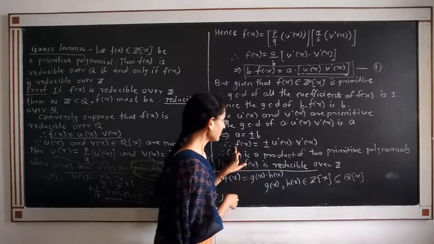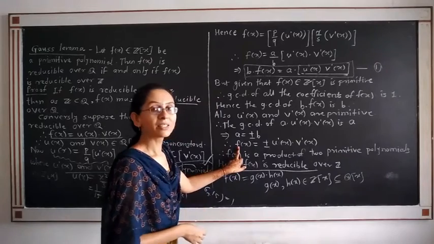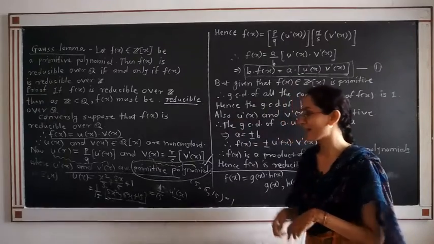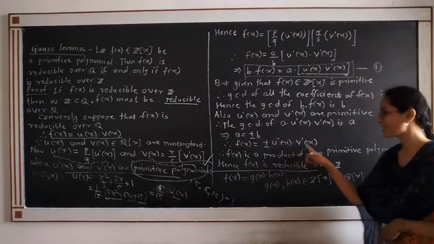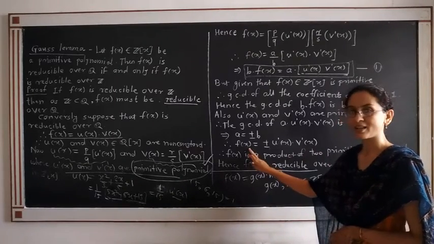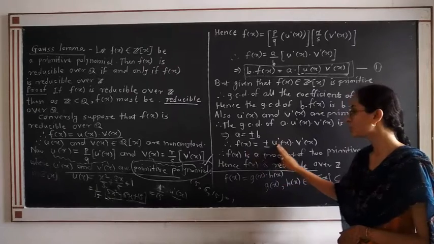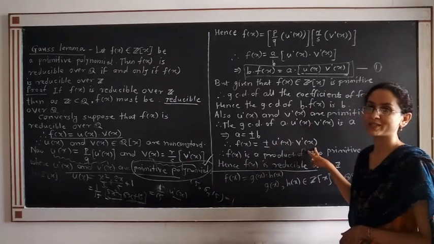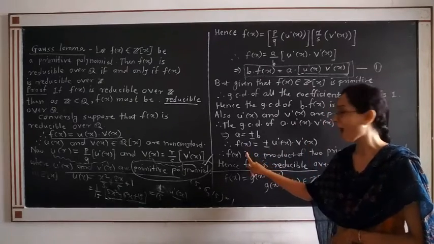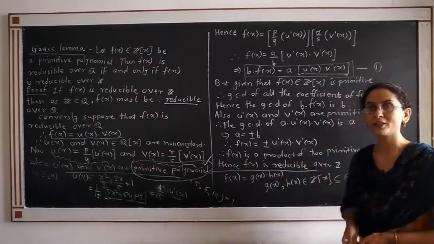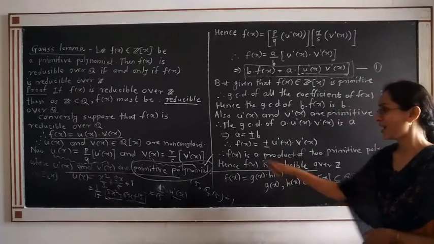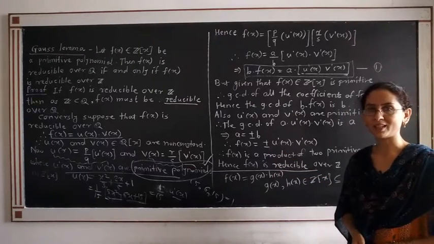Therefore, f(x) is reducible. Why is it reducible? Because these primitive polynomials, by the definition of primitive itself, u'(x) and v'(x) belong to the set of integers. We are writing f(x) as a product of two non-constant polynomials over Z. Remember that we are writing f(x) as a product of two non-constant polynomials over Z[x]. Therefore, f(x) must be reducible over Z[x].